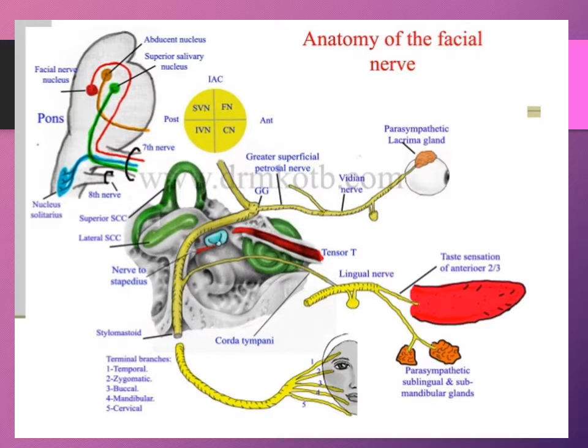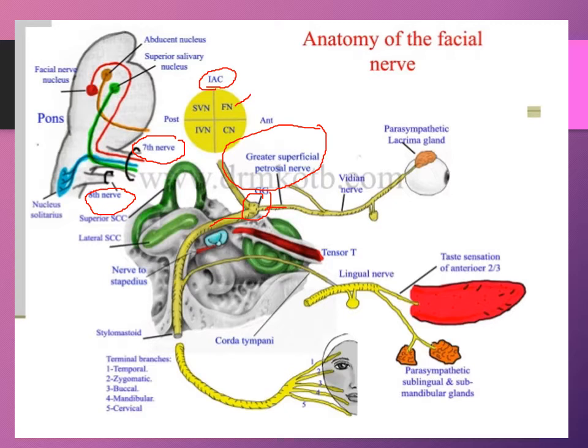Let us now review the course of our facial nerve. So here we can see our facial nerve exiting at the pontomedullary junction along with the vestibulocochlear nerve. And together they enter into the internal auditory canal where our facial nerve is located anterosuperiorly. Our facial nerve then forms the geniculate ganglion, which gives off the greater superficial petrosal nerve and the main trunk of our facial nerve.